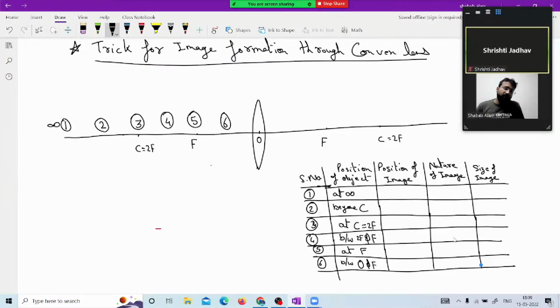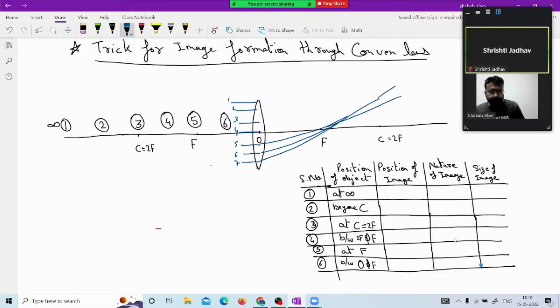Now, when the rays of light are coming parallel, and this is a converging lens, what it does is make the image at focus. This is one thing we know. And when it makes the image at focus, we have a very interesting thing here. Suppose these are the rays coming. I'll erase this after telling you. The names are 1, 2, 3, 4, 5, 6, 7. Now try to see, after getting converged to focus, these rays actually are moving up. So rays are actually moving this way. This is ray number 7, 6, 5.